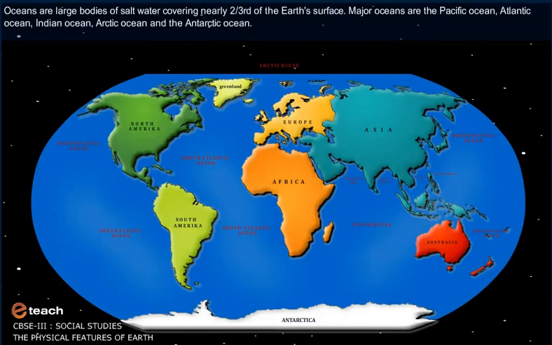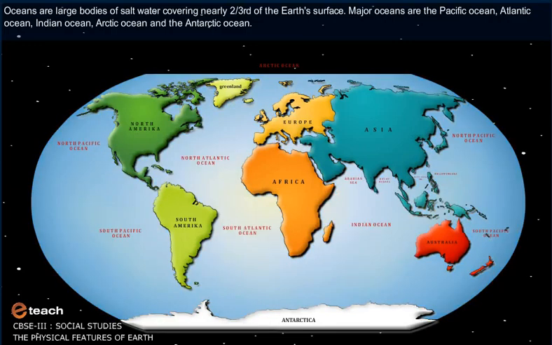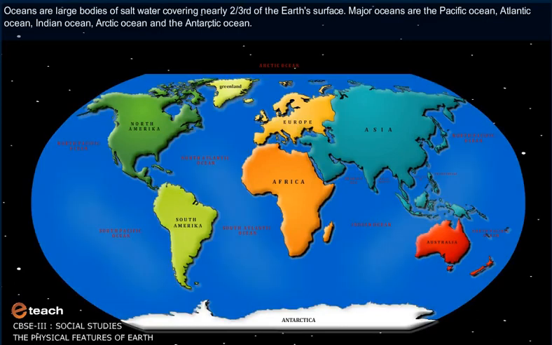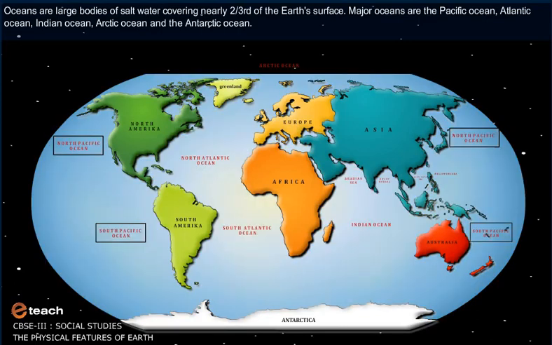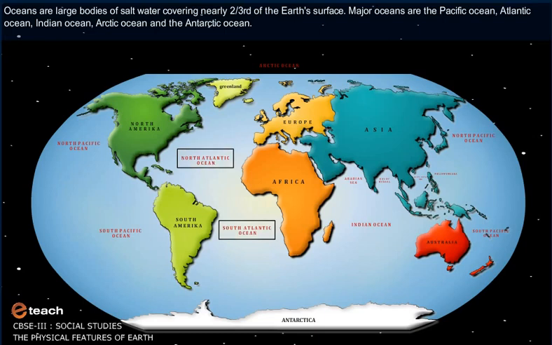Water bodies. Oceans are large bodies of salt water covering nearly 2/3 of the Earth's surface. Major oceans are the Pacific Ocean, Atlantic Ocean, Indian Ocean, Arctic Ocean, and the Antarctic Ocean.